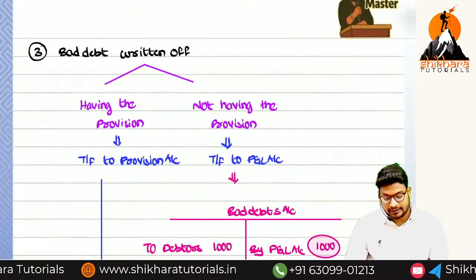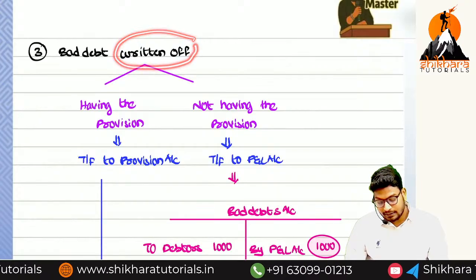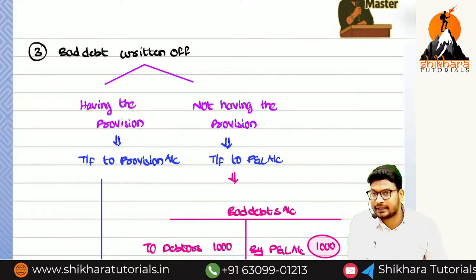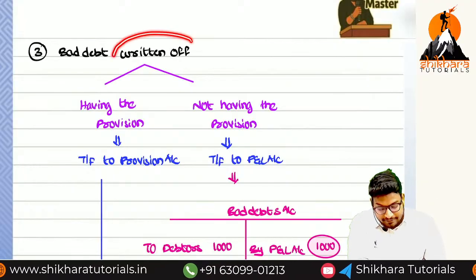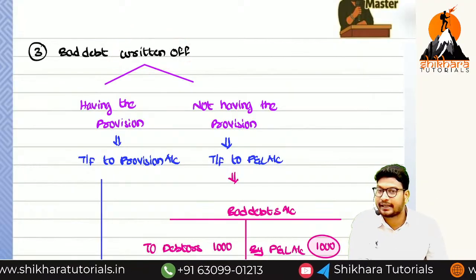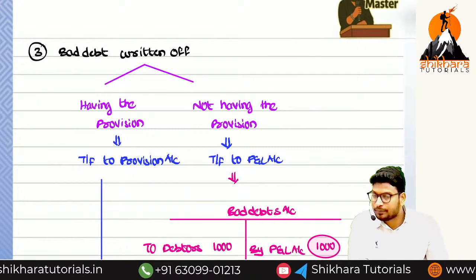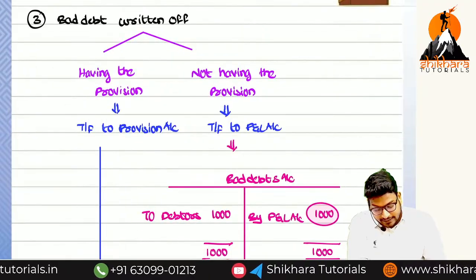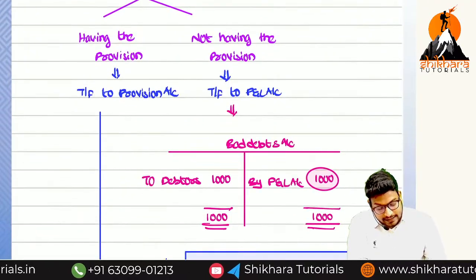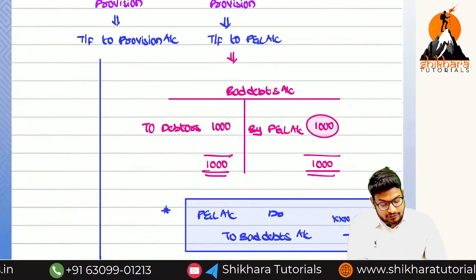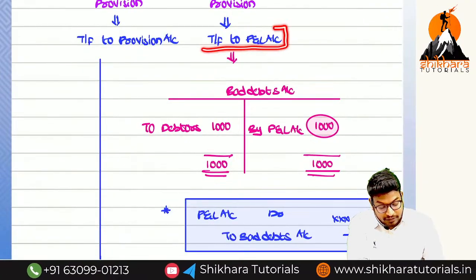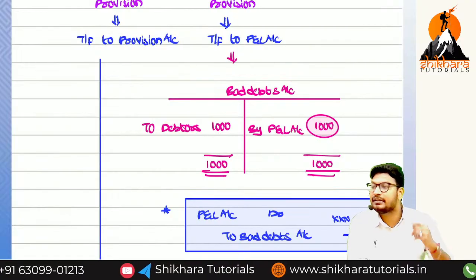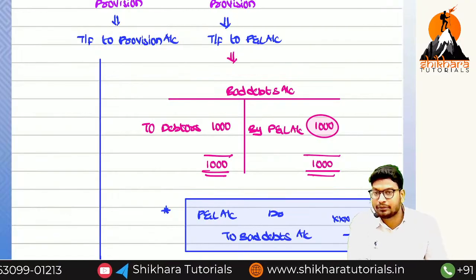So next, then after, written off. What is the meaning of written off? Generally, the nominal accounts are transferred to which account? P&L account. But in the case of having the provision, we have to transfer to the provision account. So what is the entry for written off the bad debts? In the case of not having the provision, we should transfer to the P&L account. Imagine this is a bad debt. What is the entry we saw previously? Bad debts account debited to debtor account.